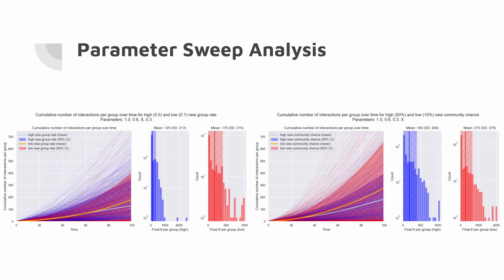And lastly, we've got a new community chance of either 50% or 10%. This one isn't as strong of an effect as the previous one, but we do note that the mean is still lower on the higher new community chance, showing that the same amount of resources over a larger amount of things is going to result in a lower overall mean.